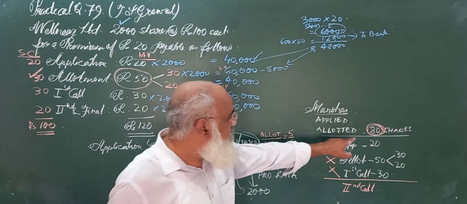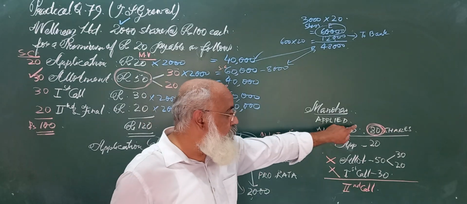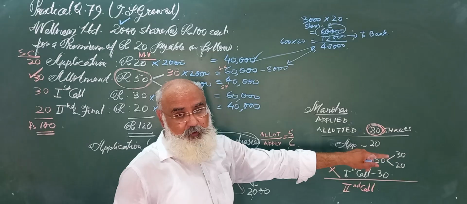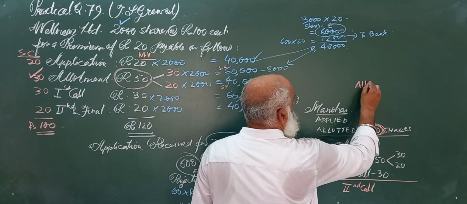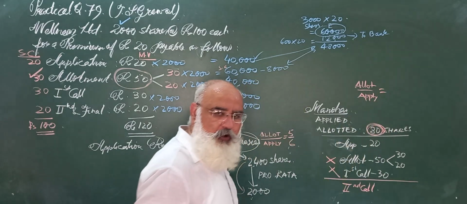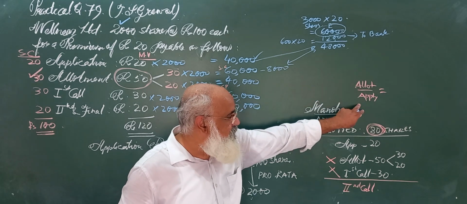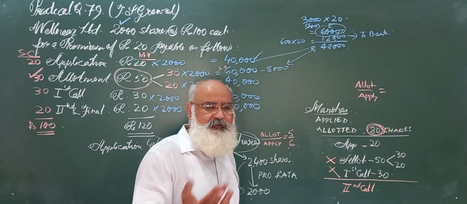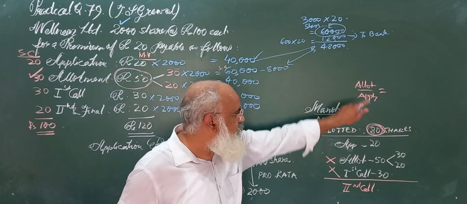So now you see, 80 shares have been allotted to Manohar, but he would have applied for more. How many shares had he applied for? We do not know. Let us find out. So Mr. Manohar, again allot by apply. If I write apply by allot, it won't create any problem, but I want the numerator to be less than the denominator. So further calculations in tougher questions will be easy, and you won't be left with confusion. So always follow this: allot by apply.